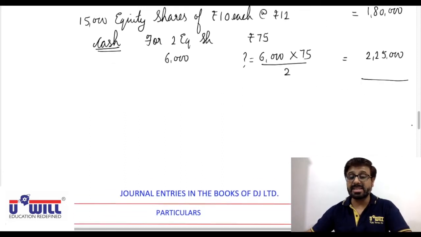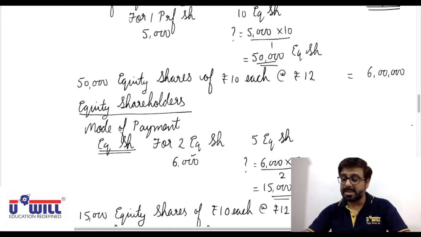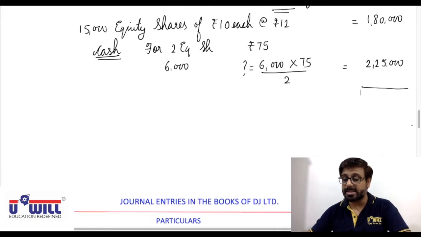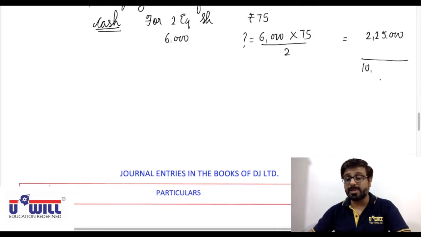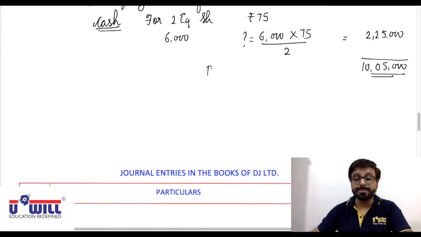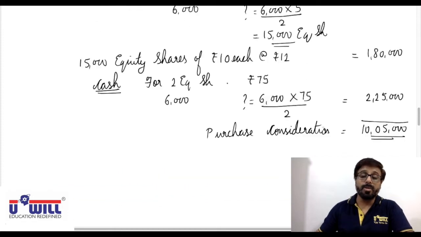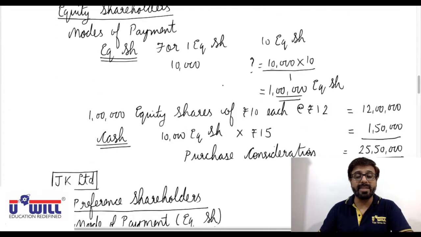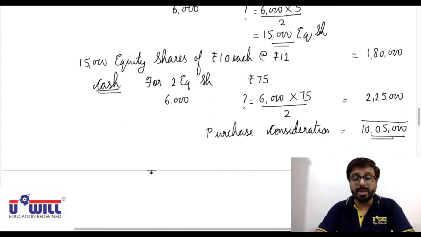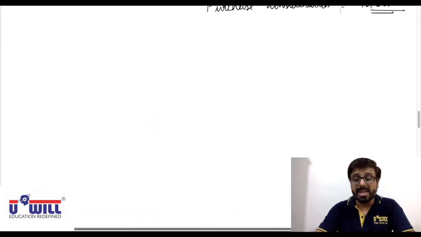So what is the purchase consideration of JK Limited? 6 lakhs plus 1,80,000 plus 2,25,000, that is 10,05,000, the purchase consideration of JK Limited. I hope everyone is clear with this, and if you have tried on your own, you are able to get this. Now, very long workings, first for DK Limited, then for JK Limited. Because we are making the workings, let's also make the working of goodwill or capital reserve, because that will be required in the second entry.